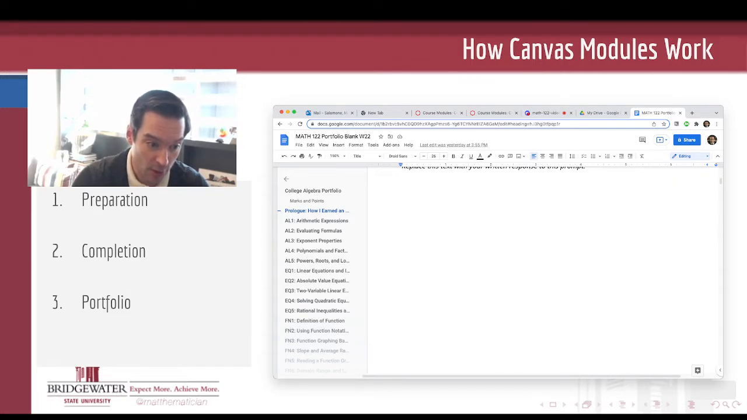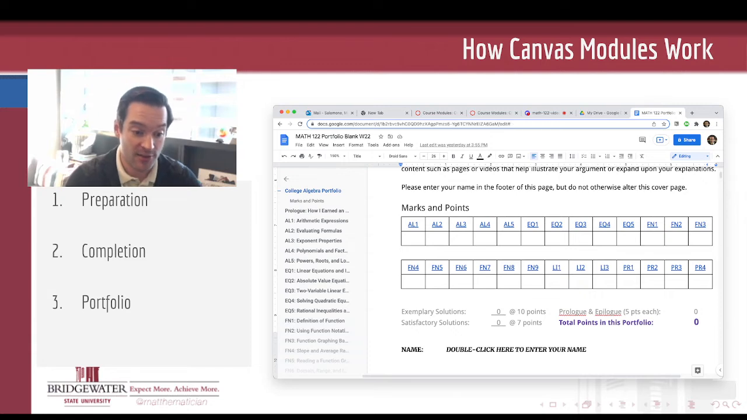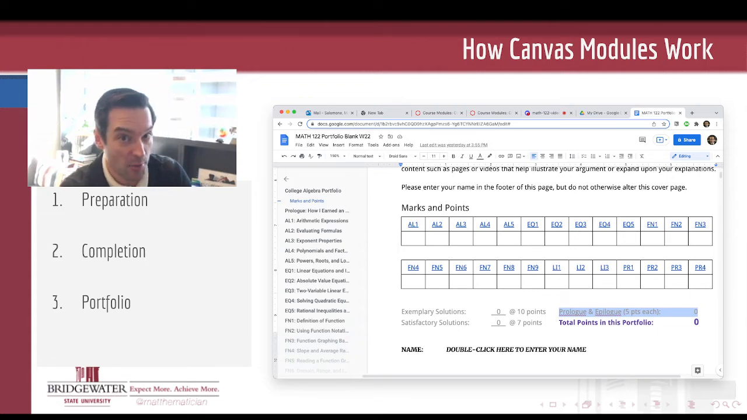And so the only points that you receive for the semester are going to be those that reflect a satisfactory solution to one of the topics that appears in your portfolio, or an exemplary solution to one of the solutions that appears in your portfolio. And then there's 2 writing assignments that bookend the course, the prologue assignment at the beginning and the epilogue assignment at the end. Each of those, just by virtue of completion, will get you 5 points. And those are the only points that your portfolio will accrue for the semester.